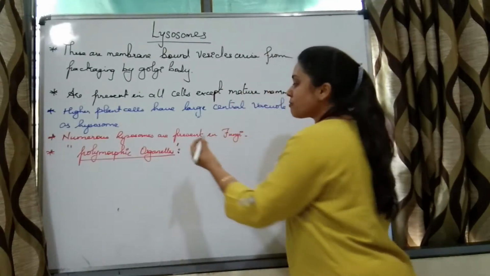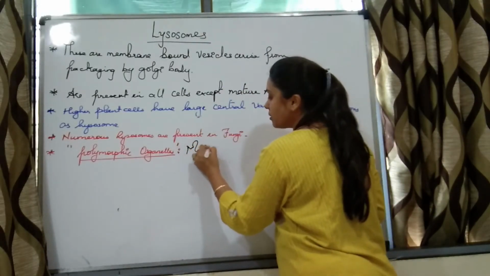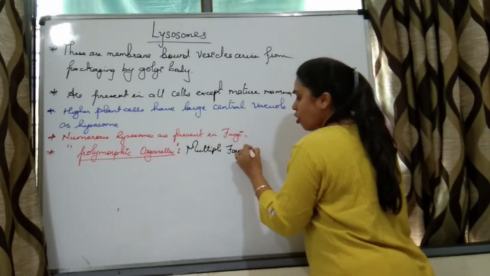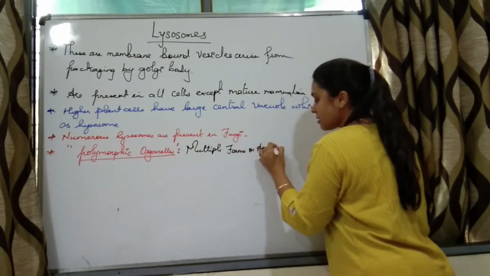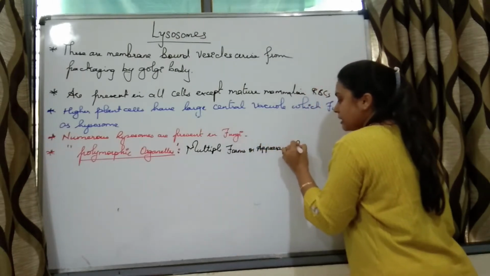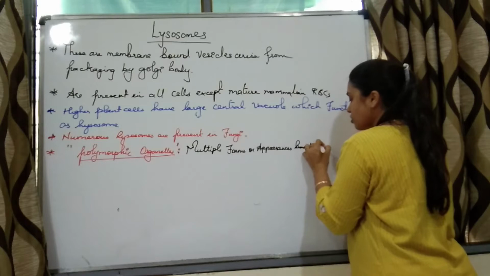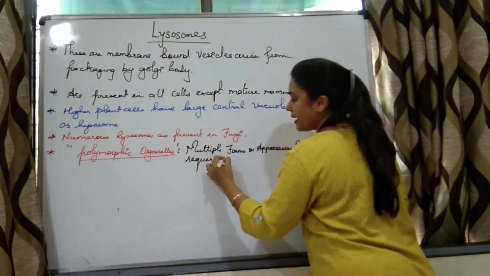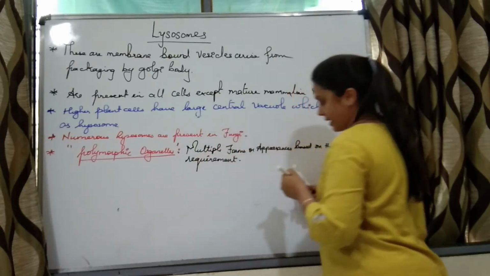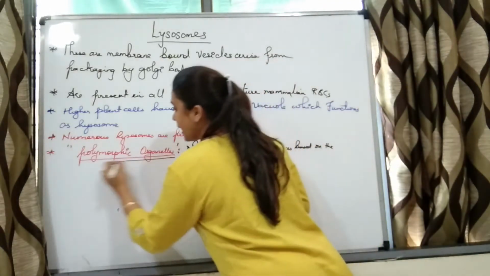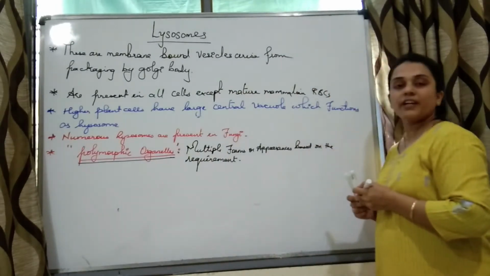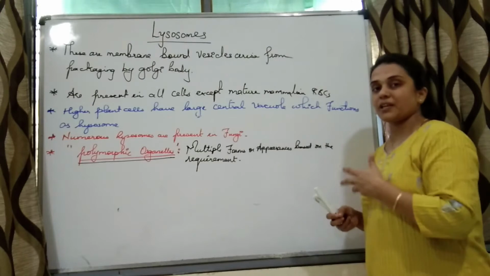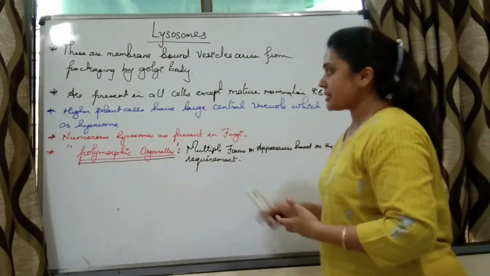So lysosomes have multiple forms or appearances based on the requirement, and that is why they are called polymorphic organelles, meaning they have multiple forms or multiple shapes.